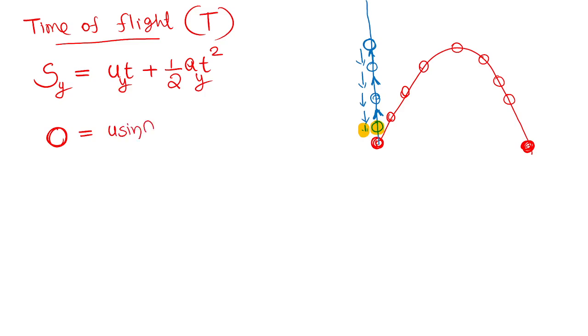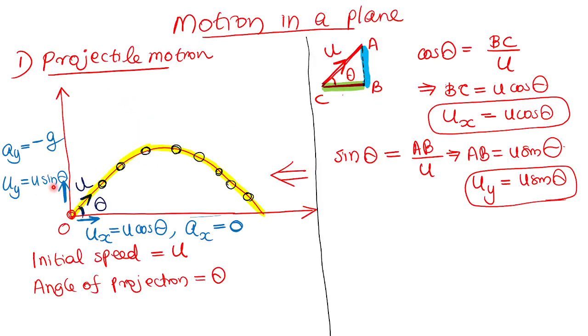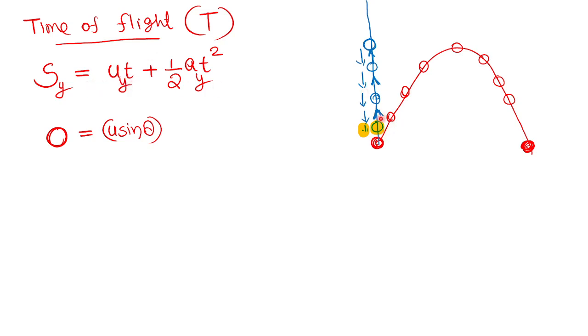I will repeat if you have any doubt, but let me complete it. After that, whichever step you have a doubt, I will definitely explain. Uy is u sin theta. I have already discussed. T is the time taken for the entire journey. Entire journey means moving up and then moving down. This entire process takes place during the time of flight. So the total time taken for the entire journey will be capital T. So the small t is nothing but capital T. During the time of flight, the initial point and final point of the vertical shadow coincide.